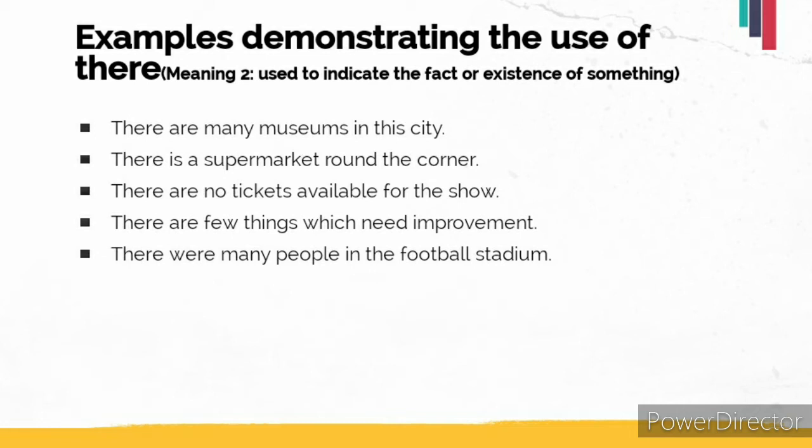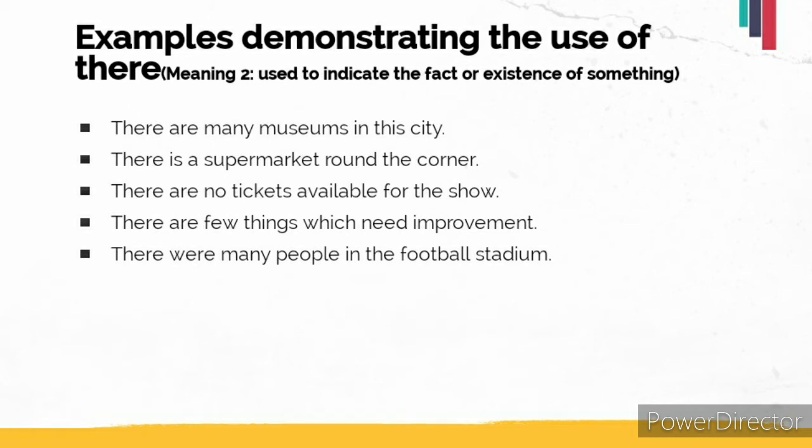Now there is used to show non-availability of tickets, or it signifies the non-existence of tickets. So basically again the same usage. Next, there are few things which need improvement. So there now indicates the existence of few things.